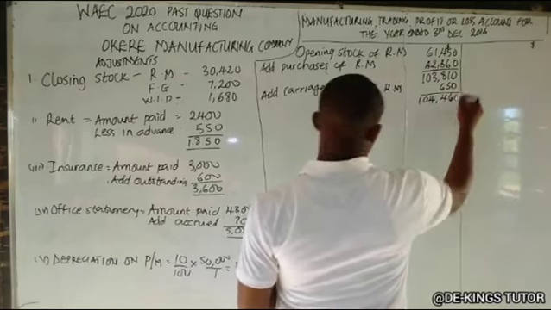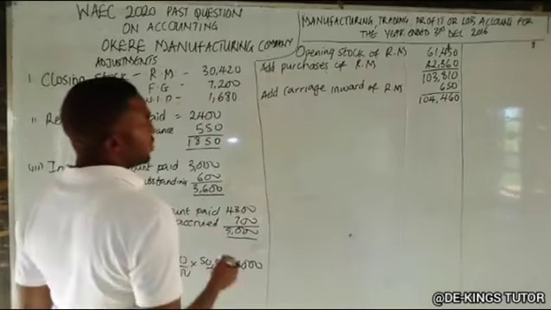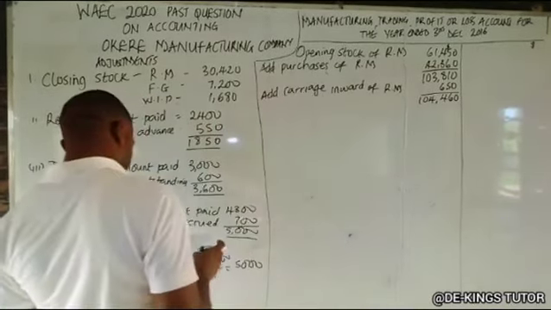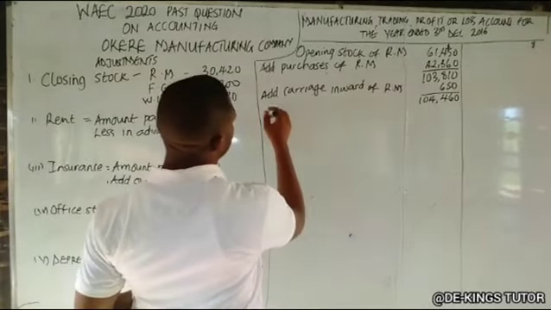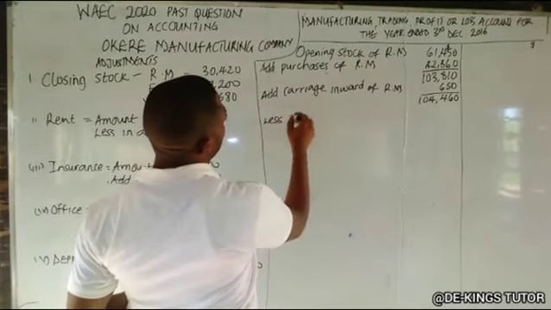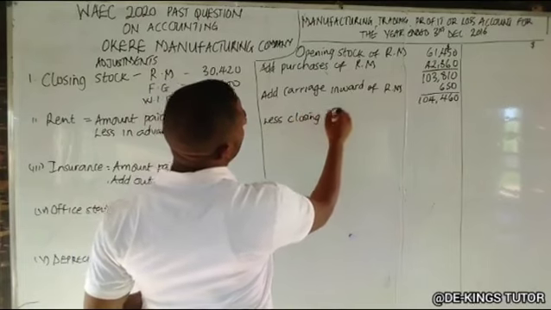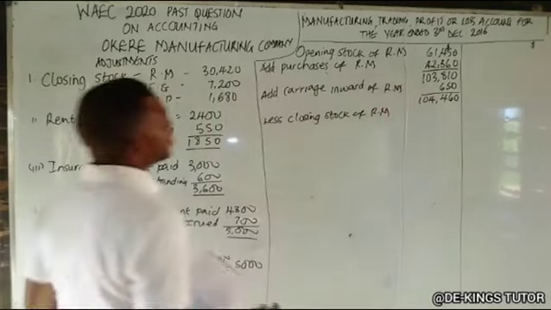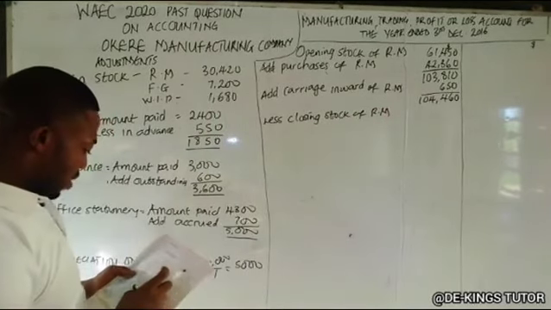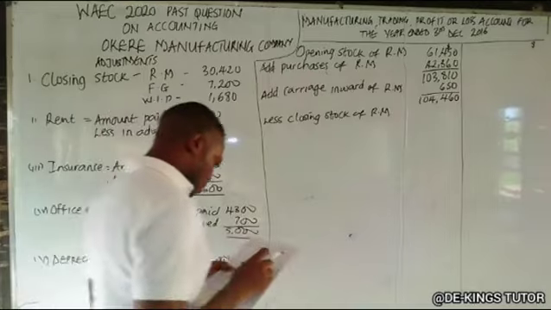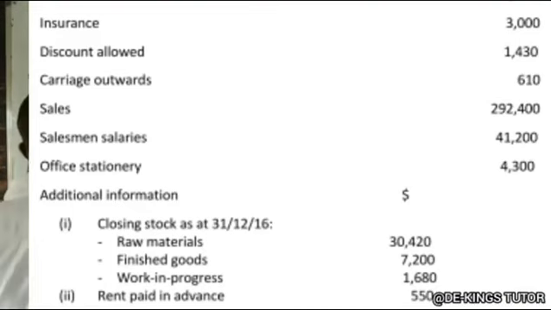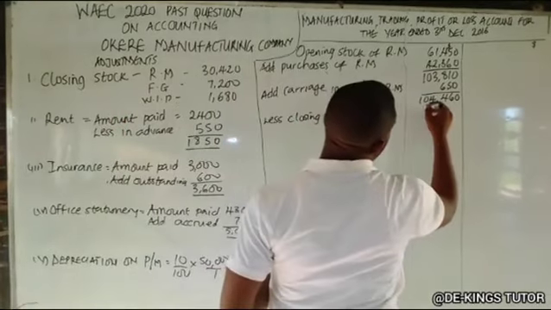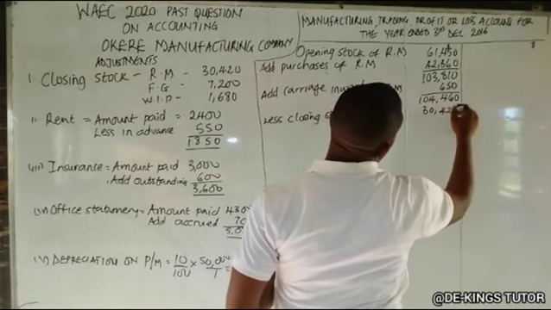So less closing stock of raw material, that's the next thing, since there was no return outwards. So we say less closing stock. Closing stock for raw material, look at it here, 30,420. So we have 74,040. And this is our cost of raw material consumed.